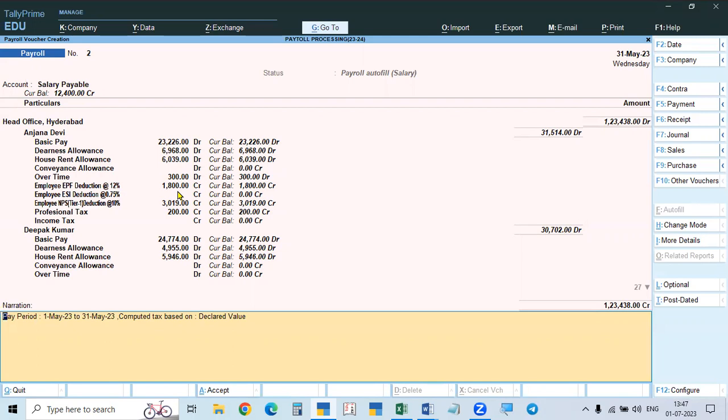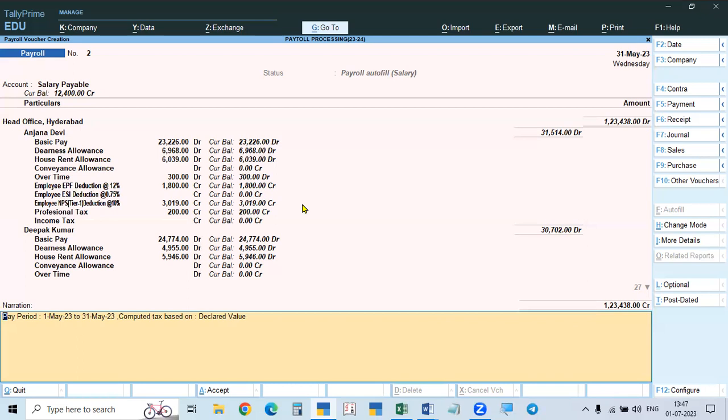Sometimes they pay only once, so those two will not be covered. Under the income, 0.75% is the amount to be calculated. It is not coming, and it is not calculating for anyone.